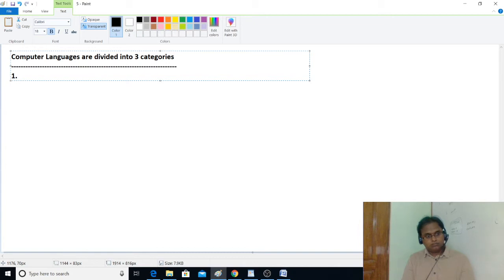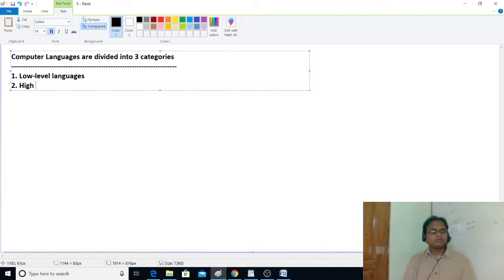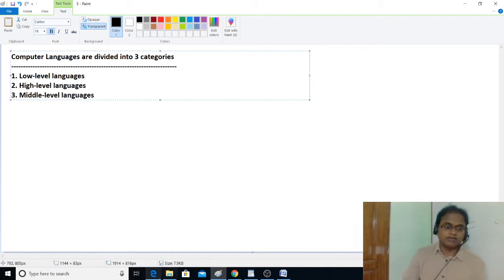One, low level languages. Two, high level languages. And three, middle level languages. So: low level, high level and middle level languages.